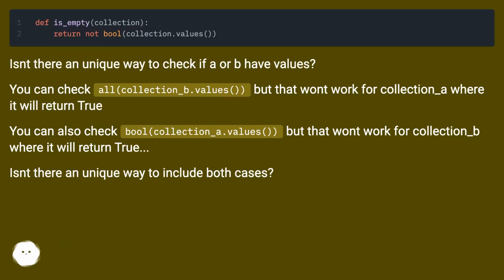Isn't there a unique way to check if A or B have values? You can check all, collection_B.values, but that won't work for collection_A, where it will return true. You can also check bool, collection_A.values, but that won't work for collection_B, where it will return true. Isn't there a unique way to include both cases?